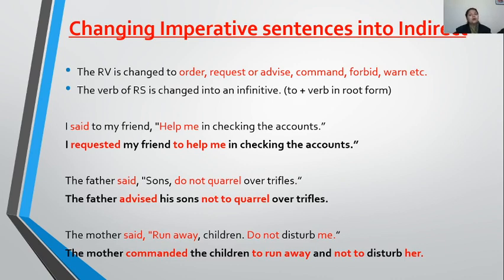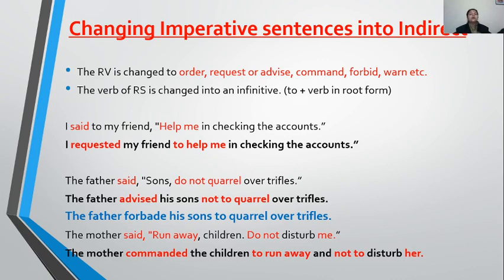The second way of converting: we can write this sentence in indirect speech like this also. The father forbade his sons to quarrel over trifles. Here, the word "not" is not used. In the place of "not," I have used "forbade." Forbade means mana karna.